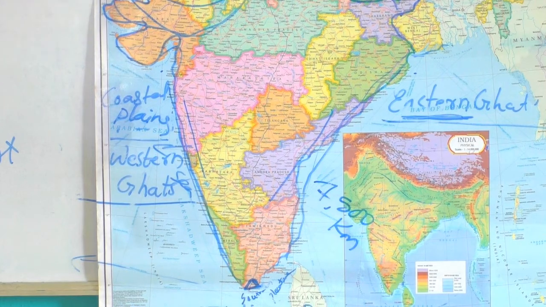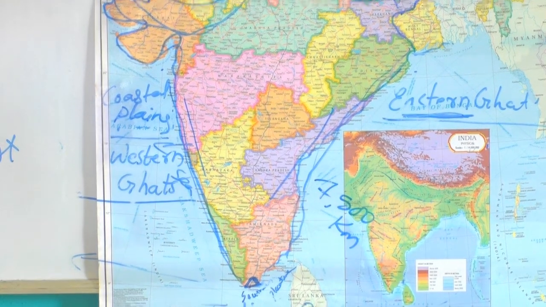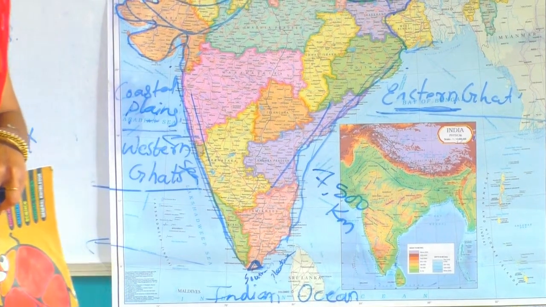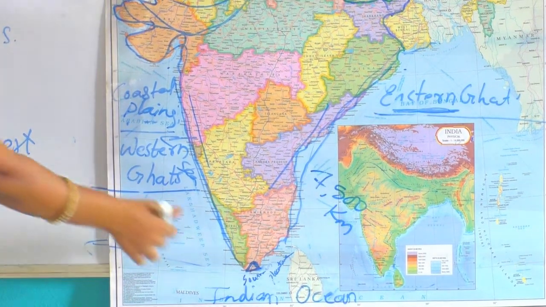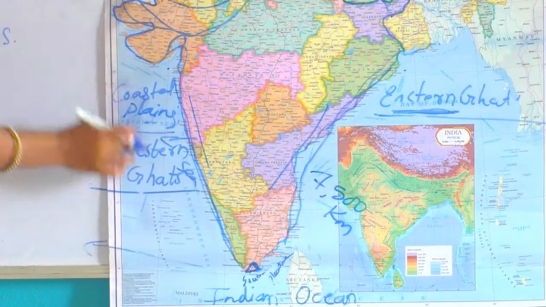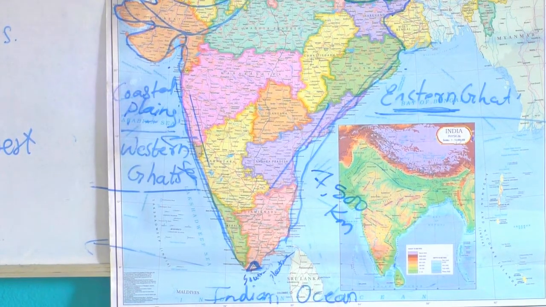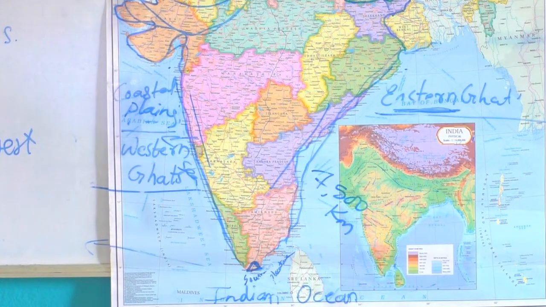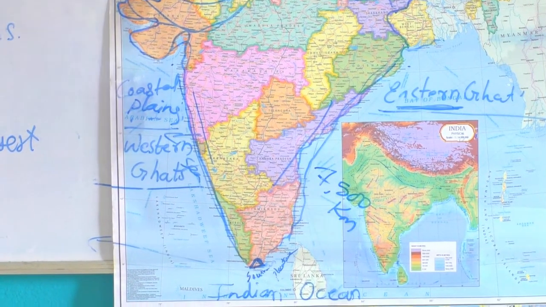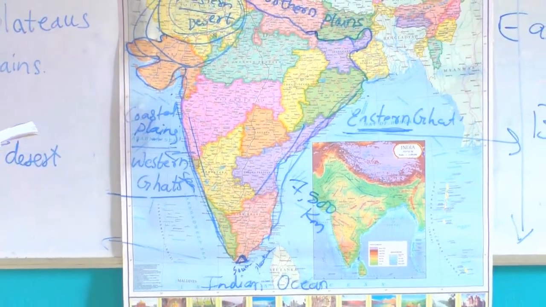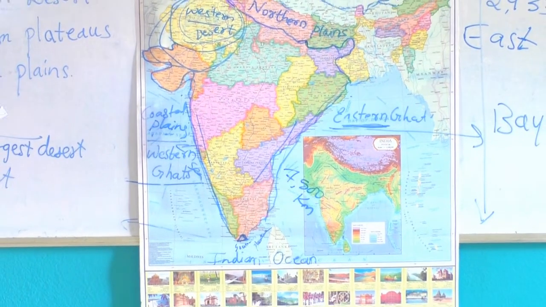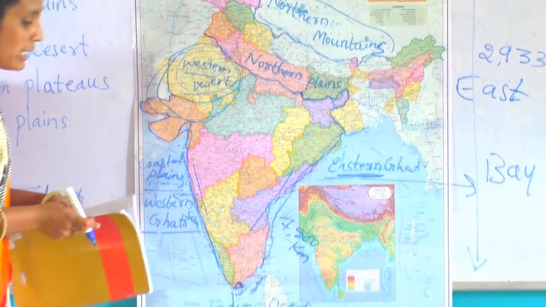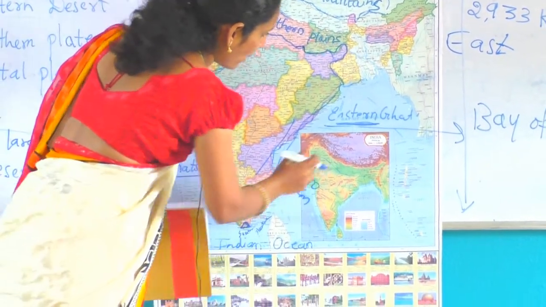Okay, next is islands. What do you mean by islands? Islands means piece of land surrounded by water, throughout the India Sea, means southern part. Southern part is completely surrounded by the water. Islands, the Andaman and Nicobar Islands are found in the Bay of Bengal and the Lakshadweep Islands are found in the Arabian Sea. See, where is the Andaman and Nicobar? Are found in the Bay of Bengal.